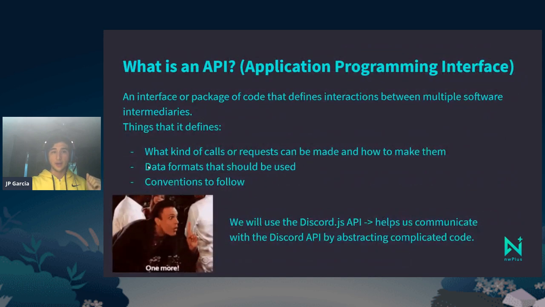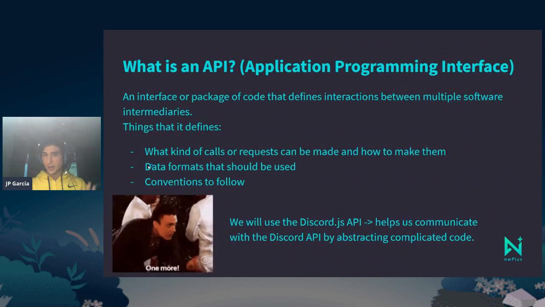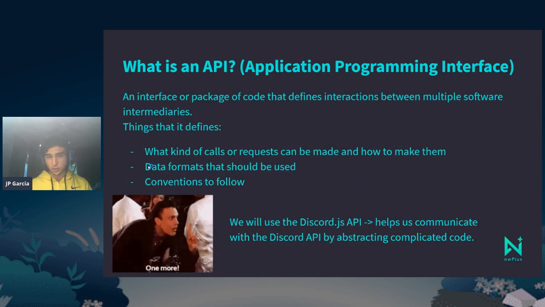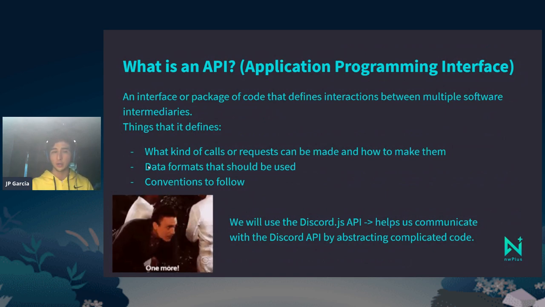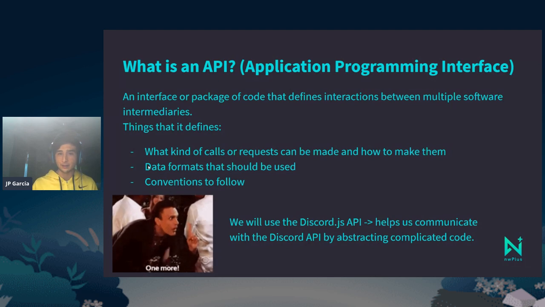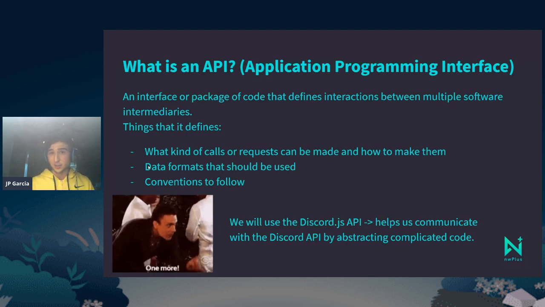All right, and finally, just one more. This is the last lecture-related thing that we will do today. What is an API? API standing for Application Programming Interface. An interface or package of code that defines interaction between multiple software intermediaries. So what does that mean? It's basically code that someone else created that will make your life easier.